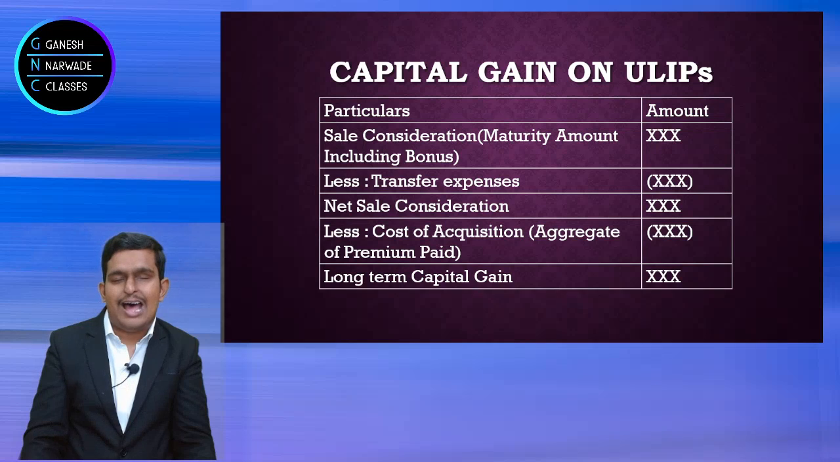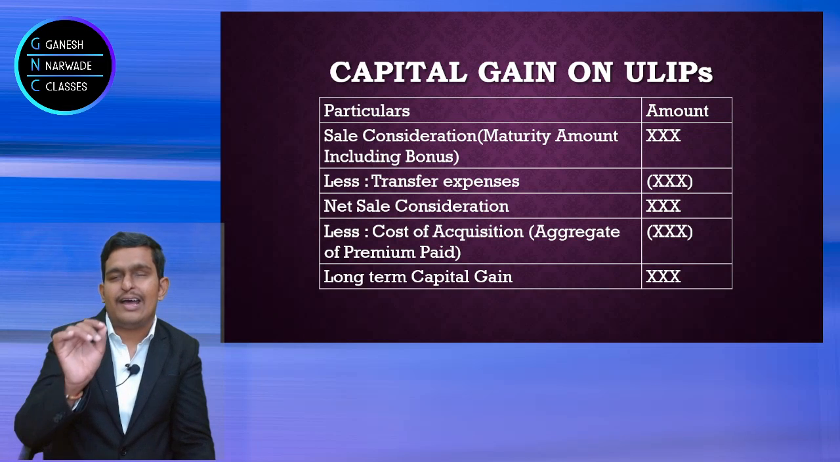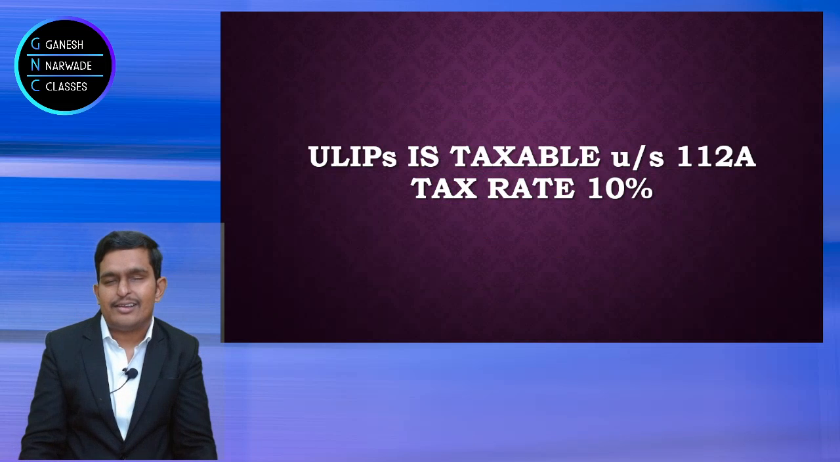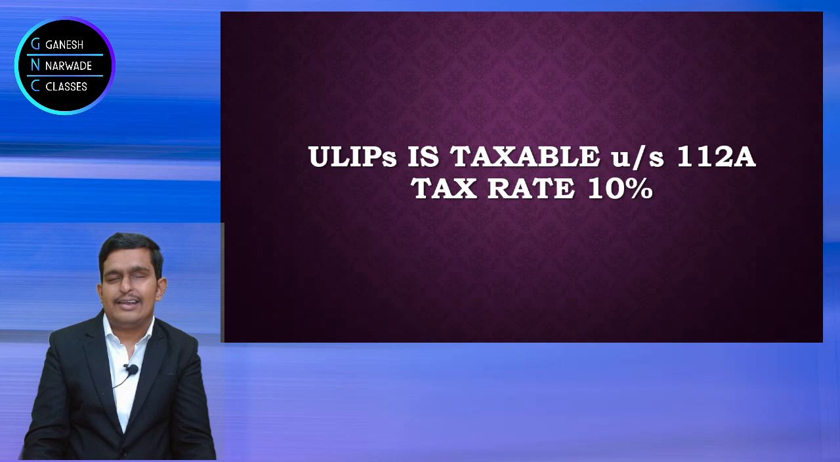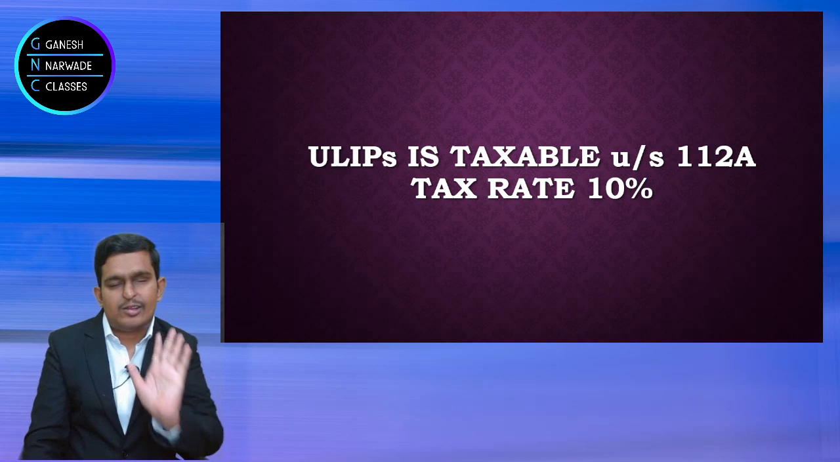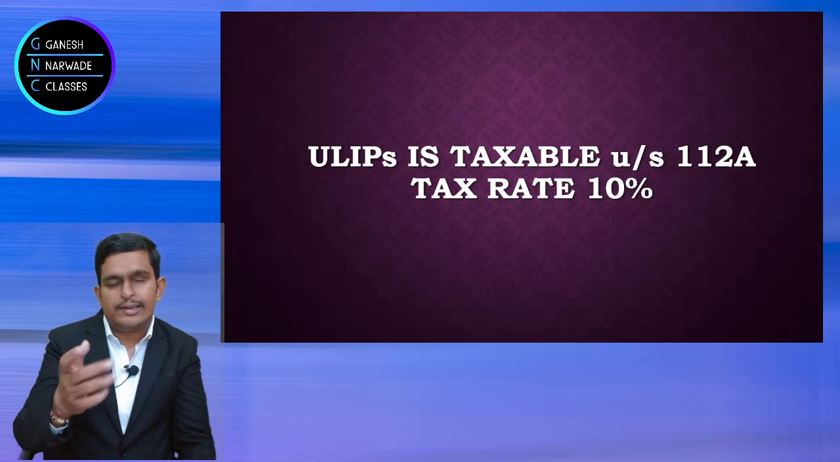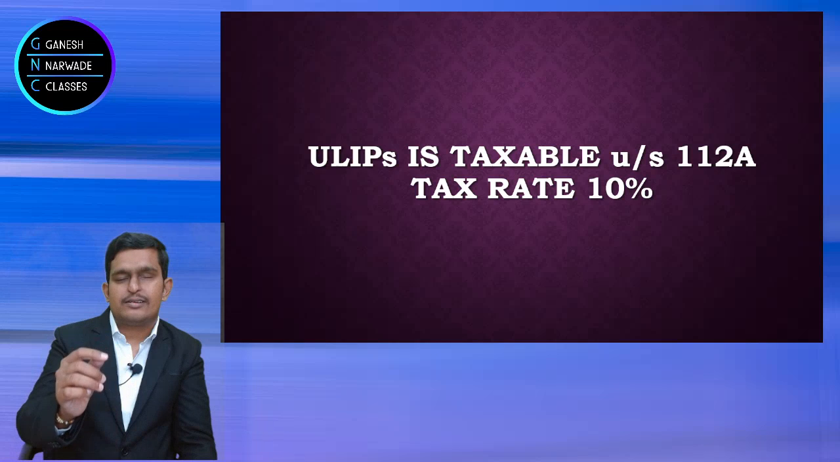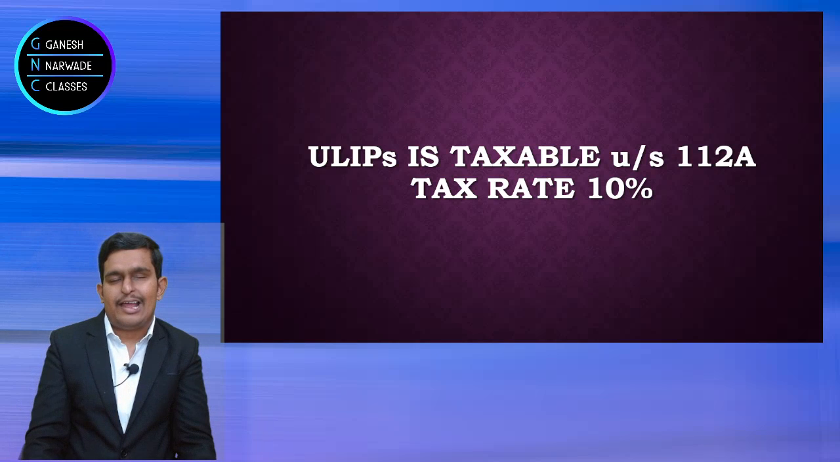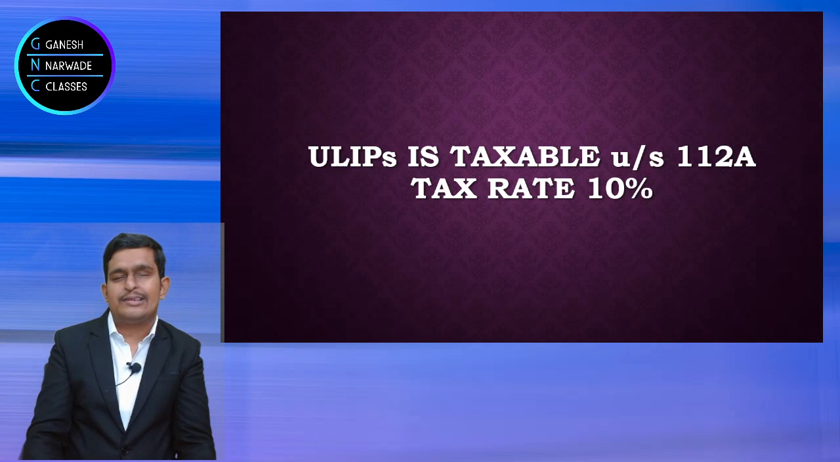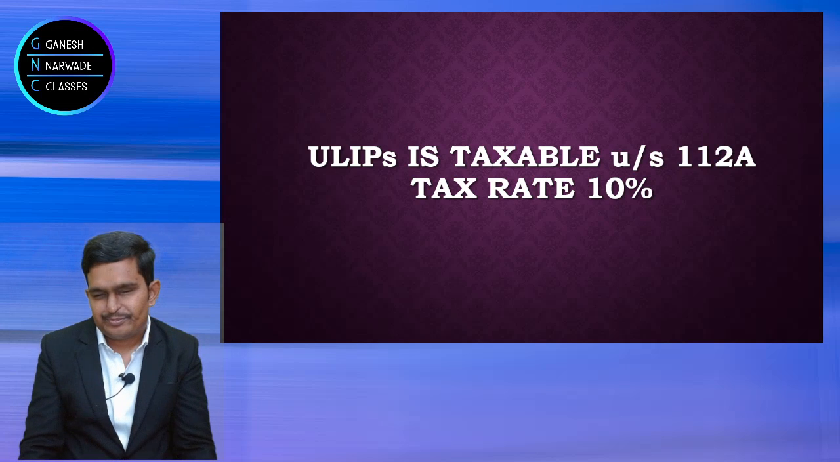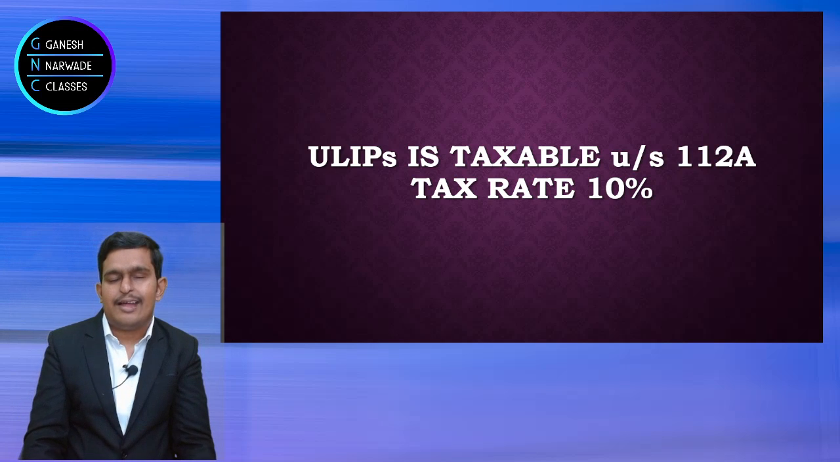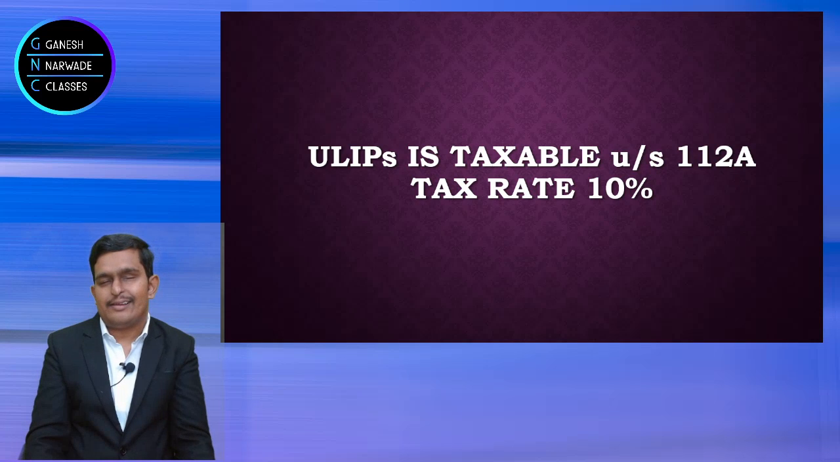Okay. And last but not the least, ULIP is taxed under section 112A. Which section? 112A. And at what rate? At the rate of 10%. So slab rates are not applicable to the maturity amount. Simply 10%. So suppose on maturity you got 10 lakhs income. They will calculate 10 lakhs into 10%. Your tax amount will be 1 lakh rupees. Okay. This is how the ULIP taxation is calculated.